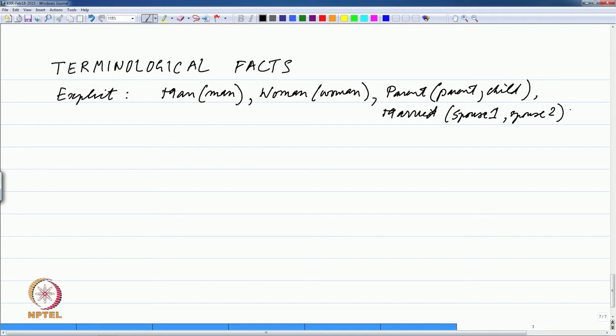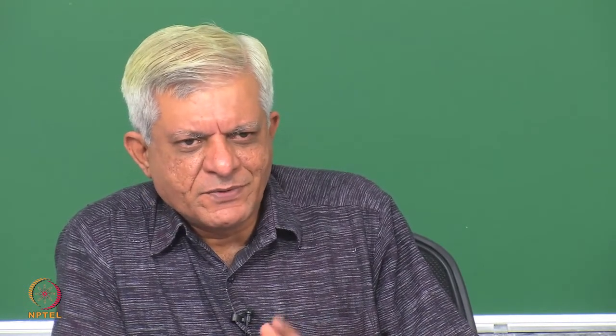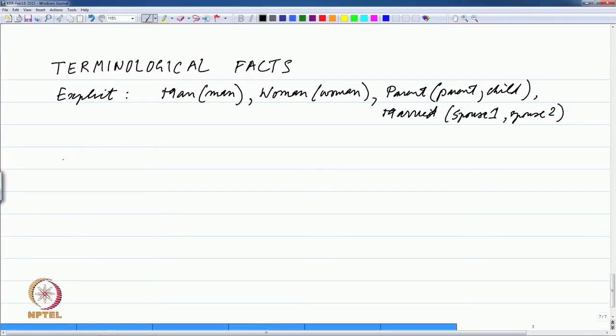We have this in a knowledge base or database, a set of statements. So, you know about, let us say, 100 people or something, and in terms of these 4 relations, which of them is male, which of them is female, who is the parent of whom and who is married to whom. Supposing you know all this stuff, we can now talk about implicit statements.